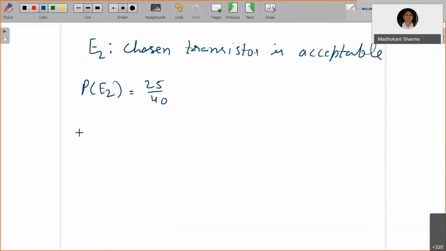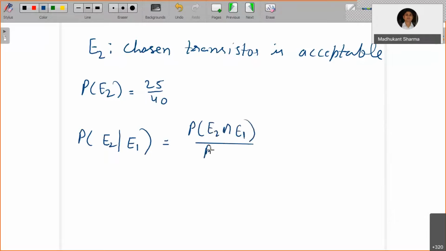Now we are going to answer the question. The chosen transistor is acceptable when you know that it does not immediately fail. That is going to be the probability of E2 and E1 divided by the probability of E1. Now, how do you read E2 and E1 together?